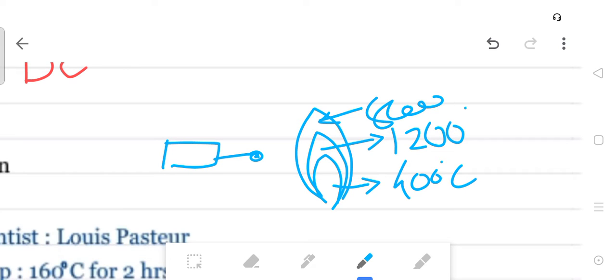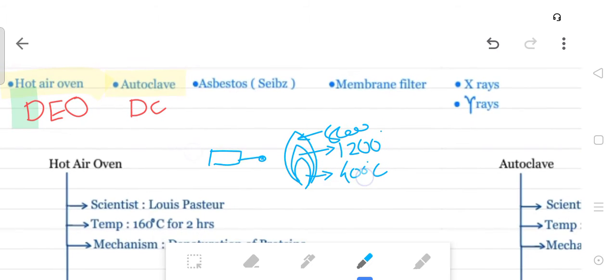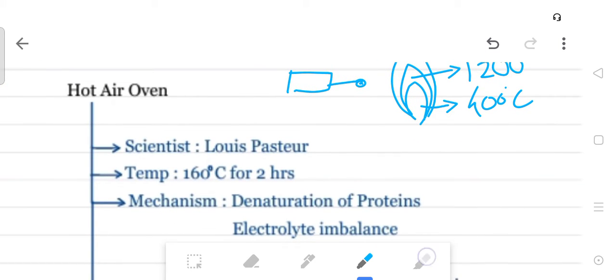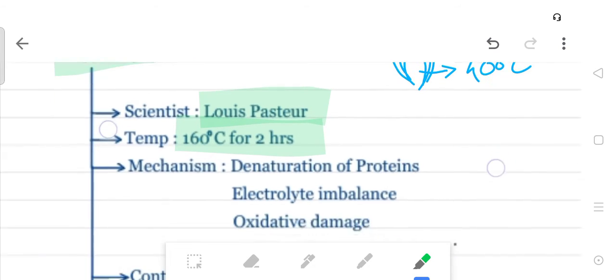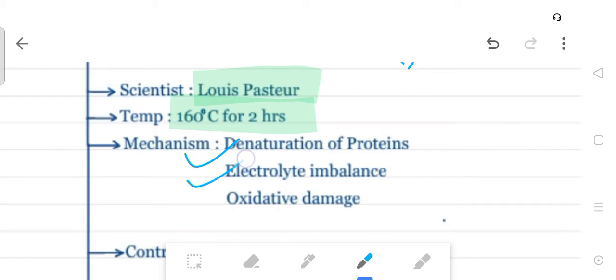Third is the hot air oven, the most important question. What is the hot air oven? It is included in dry heat. Its mechanism of action is DEO: denaturation of the protein, electrolyte imbalance and oxidative damage. The temperature is 160 degrees Celsius for 2 hours. It was discovered by the scientist Louis Pasteur. The temperature is the most important: 160 degrees for 2 hours.